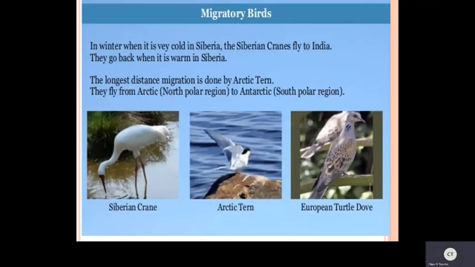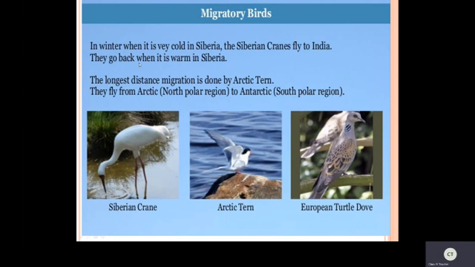See these birds, children, a flock of birds. Now, why do birds migrate? Migrating means moving from one place to another place. Why do they move, children? In winter, when it is very cold in Siberia, the Siberian cranes fly to India. These birds can fly many miles, many kilometers, because of the climatic conditions.